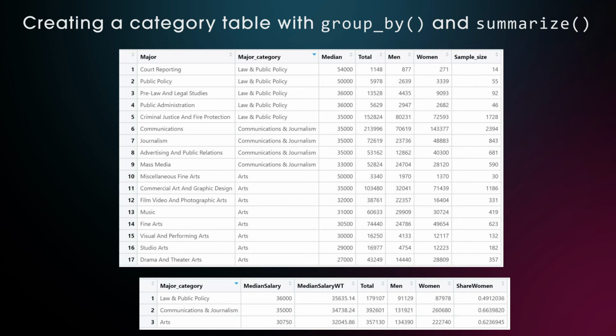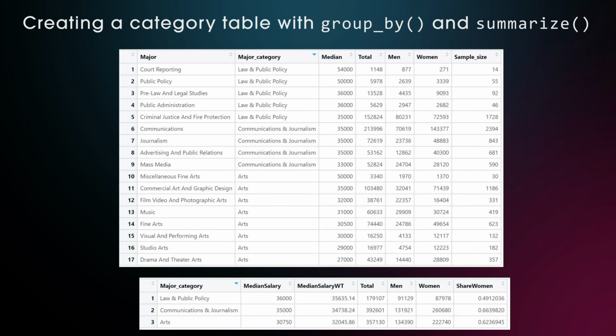Here's the result. For law and public policy the weighted median is 36,000, the value from row 3, pre-law and legal studies, but it is weighted down by the bigger sample size of criminal justice and fire protection, where 1,728 students provided income data. Not much difference for communications and journalism, as those median salaries are all very close to each other. And for arts you get an unweighted median of 30,750, which is between music and fine arts.